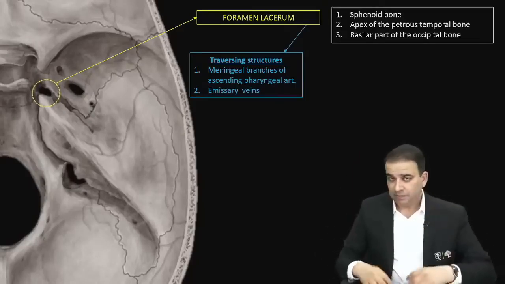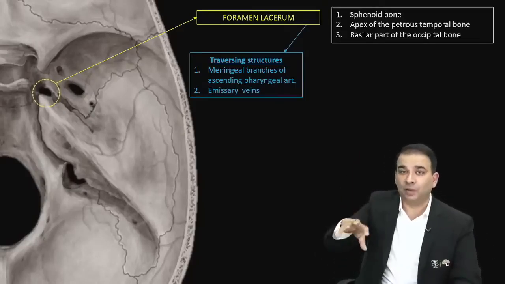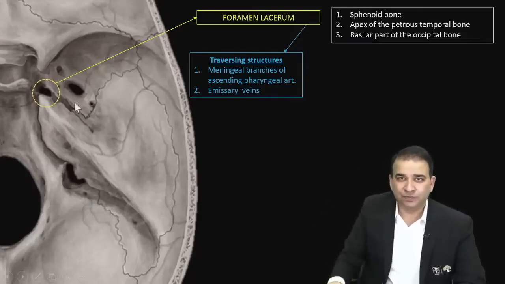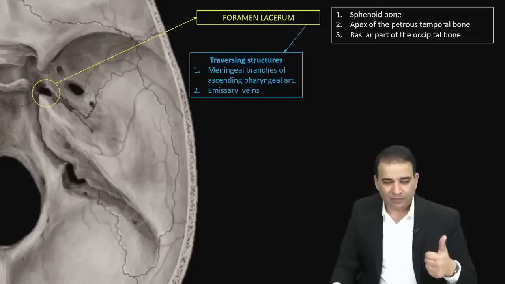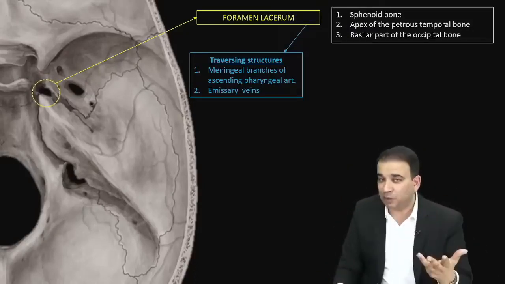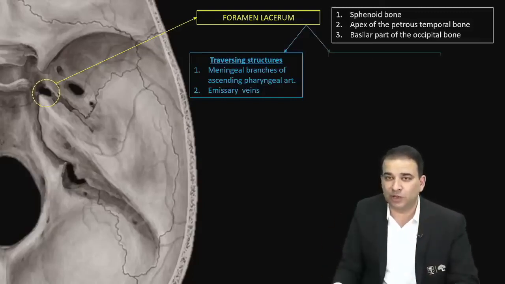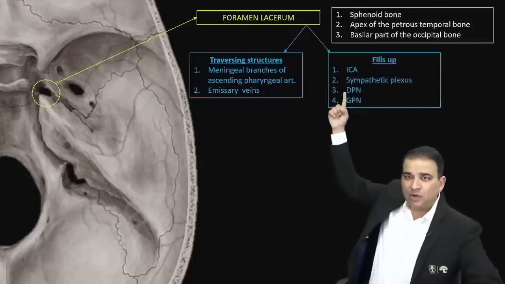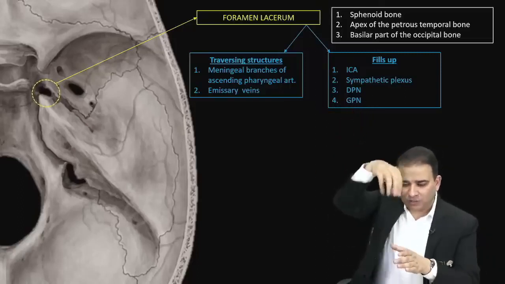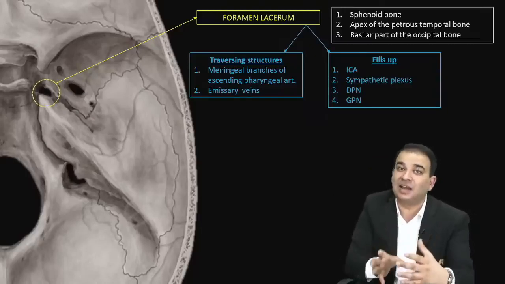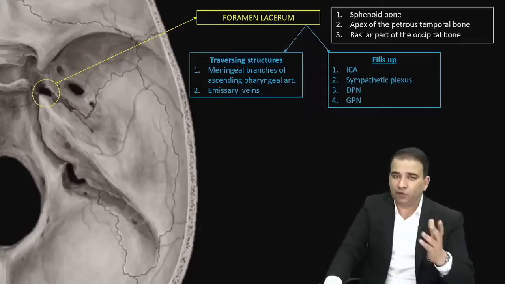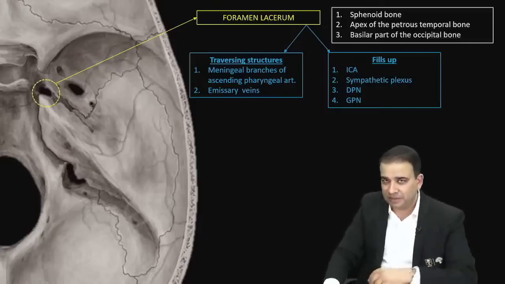Now there are some contents which are overlapping it, structures present in the foramen lacerum but not traversing it, and that is the internal carotid artery, the sympathetic plexus around the internal carotid artery, the greater petrosal nerve, and the deep petrosal nerve, the 2 nerves which together form the nerve to pterygoid canal, guys. All these contents are not crossing or traversing the entire foramen lacerum, but they're still contents, क्योंकि वो उसके ऊपर present हैं. They're present on the foramen lacerum here. The fills of the foramen lacerum, that's how we say it.